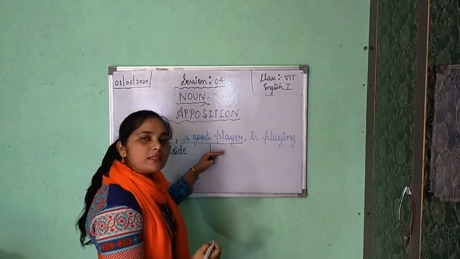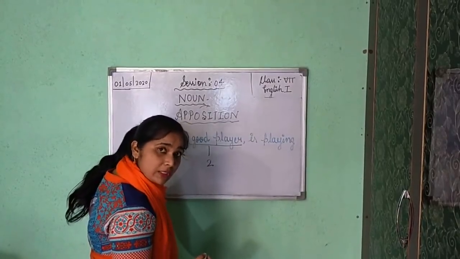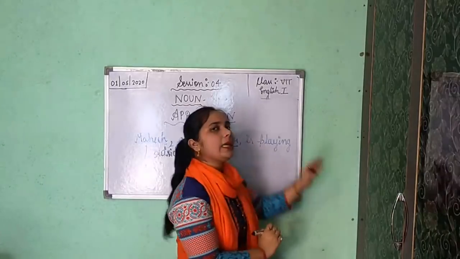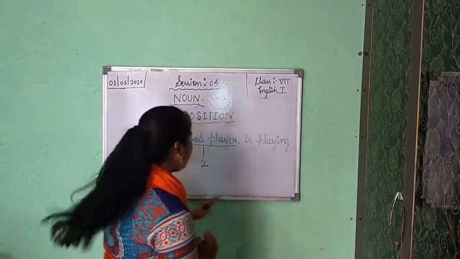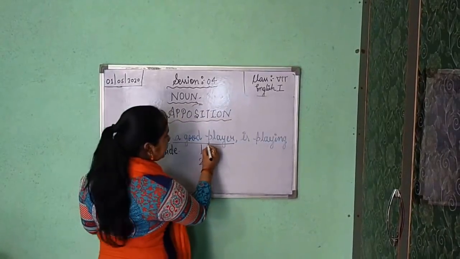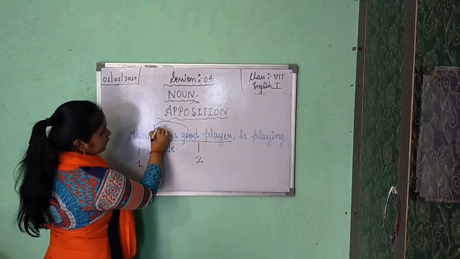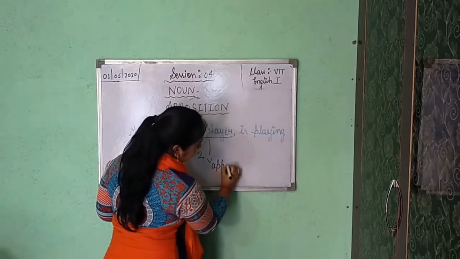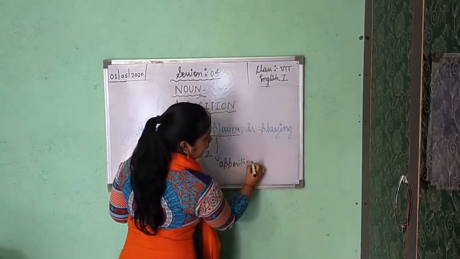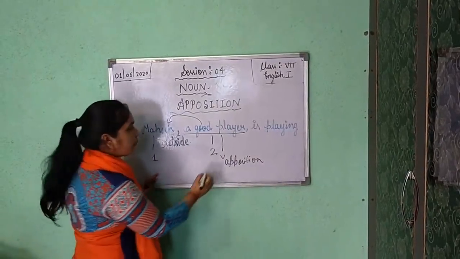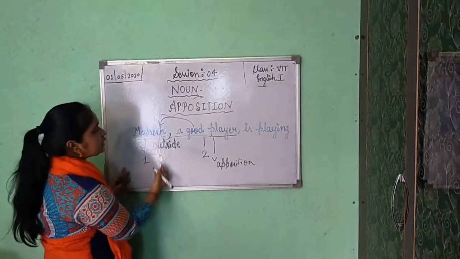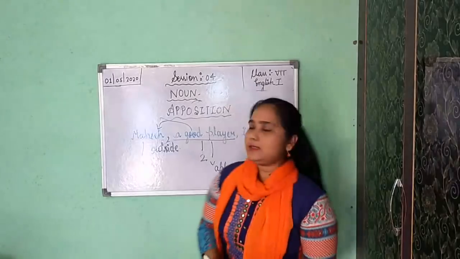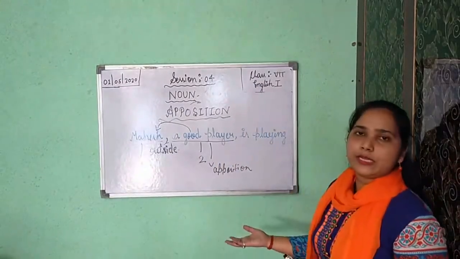A good player is describing Mahesh. We have put a comma here, and after a good player again I have put a comma. Okay. So it is describing Mahesh. So this is called apposition of the first noun. It is apposition of Mahesh, that is your noun. So class, I think now apposition is also clear to you.